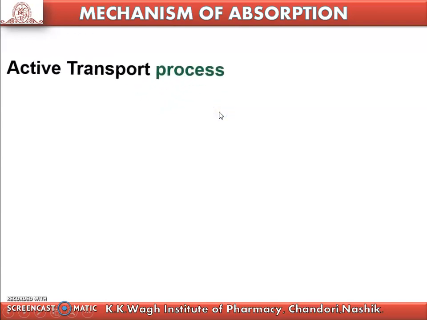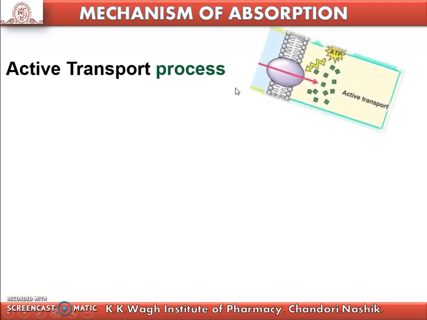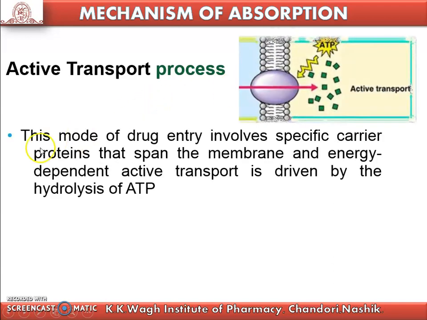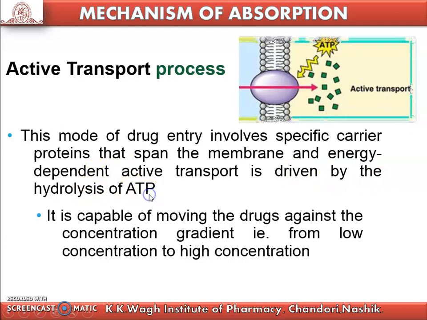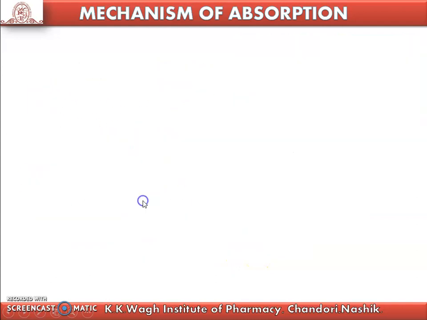Then the next mechanism of absorption is the active transport process. Active transport also involves some kind of material, that is protein. This mode of drug entry involves specific carrier proteins that span the membrane, and energy-dependent active transport is driven by the hydrolysis of ATP. It is capable of moving the drug against the concentration gradient, that is from low concentration to high concentration. In this way, active transport can be carried out.